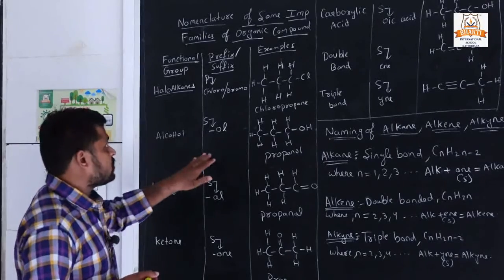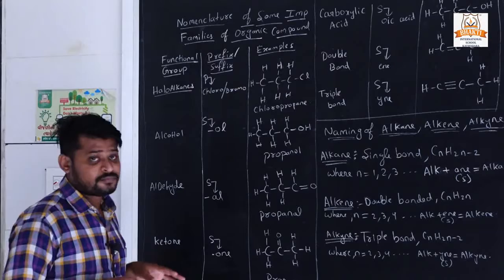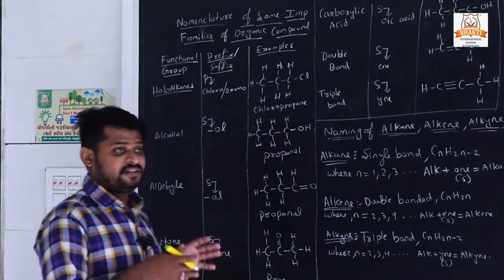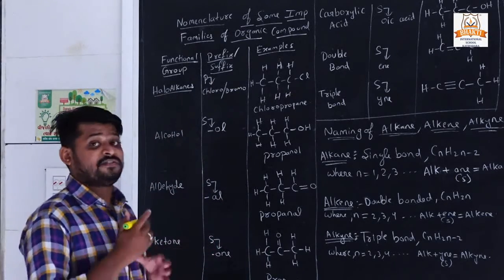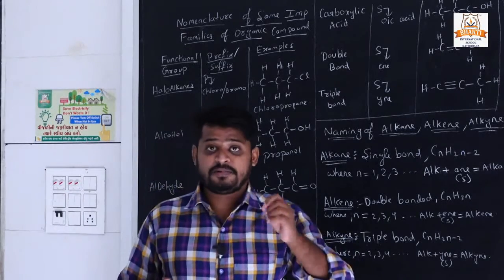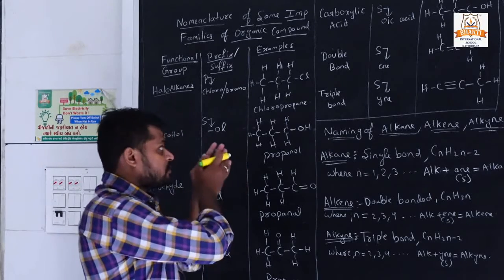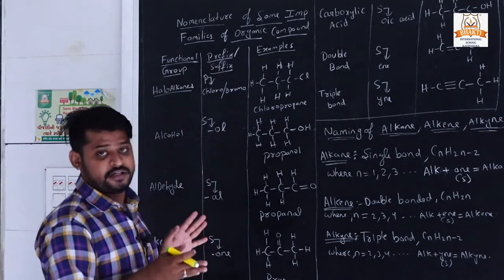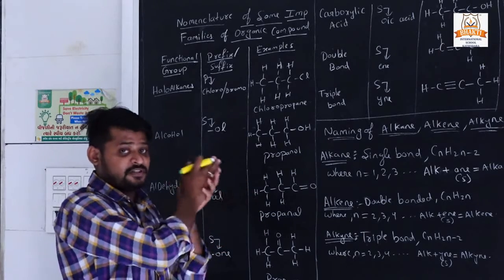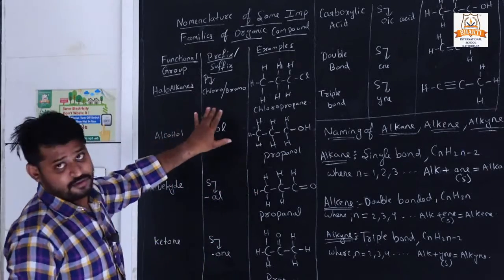Now we will study the root word, prefix and suffix according to functional group, meaning in which functional group we add a prefix and in which functional group we add a suffix. Now we will see some examples, then we will understand completely in which functional group we have to add a prefix and in which we have to add a suffix. Now we will start our topic.